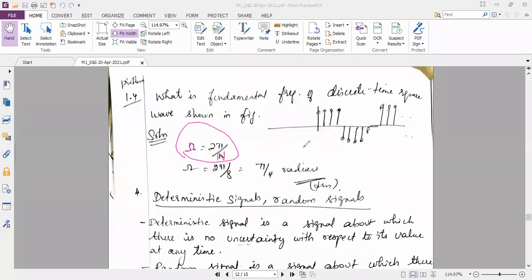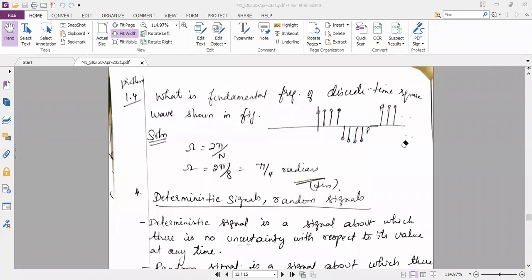How do you calculate capital N? I should consider one complete cycle. Here in the square wave, this is my one complete cycle. In this one complete cycle, I should count the number of samples: 1, 2, 3, 4, 5, 6, 7, 8. I have 8 samples in the square wave. So I have to take capital N as 8. If I solve 2 pi by 8, what is your answer? Pi by 4.